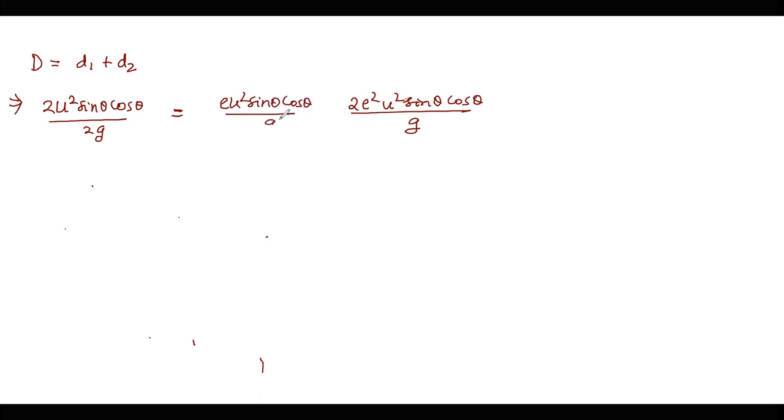Sin theta cos theta by g. So on adding these two expressions, we can easily calculate the value of the coefficient of restitution. From here we can chop out u square sin theta cos theta by g. All the parameters are getting chopped, and 2 and 2 are getting cancelled. We get 1 is equal to e plus 2e square.